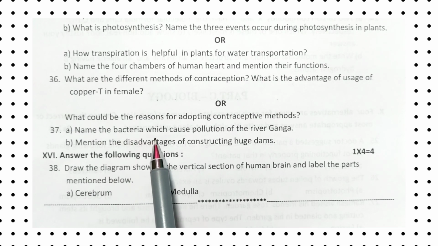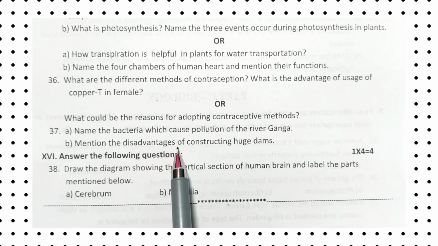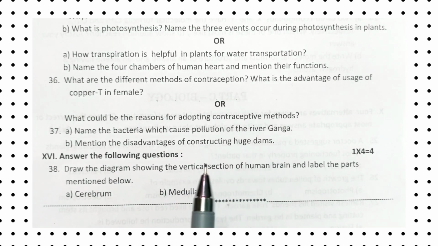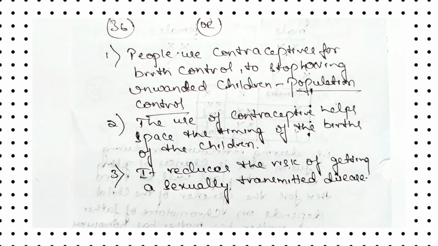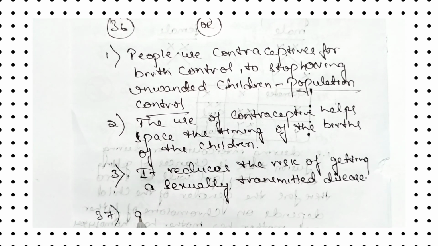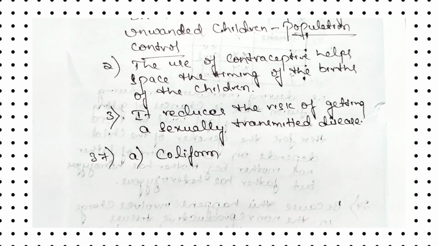Name the bacteria which causes pollution of the river Ganga. Mention the disadvantage of constructing huge dams. So now let us answer these two questions. So 37th one, A, name the bacteria which causes pollution of the river Ganga. The name of the bacteria is coliform bacteria.